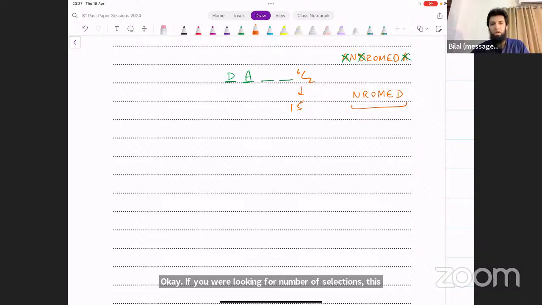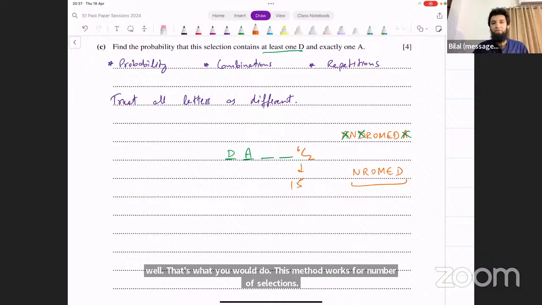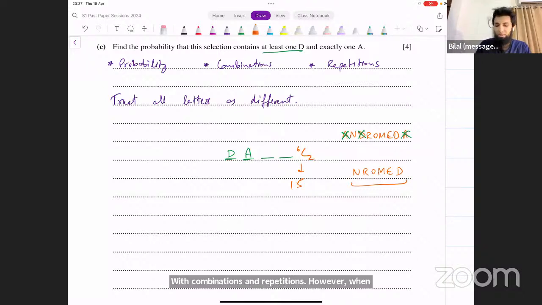Sometimes you have to make some other cases for this as well. This method works for number of selections with combinations and repetitions. However, when they're asking for probabilities, you cannot do it like this. And the reason for that is each of the possible outcomes that you have, for example, one possible outcome is DA, one possible selection is DARO, for instance, another possible selection is DARD.